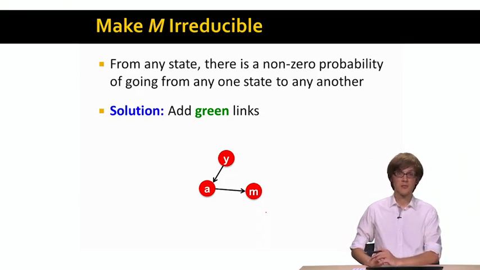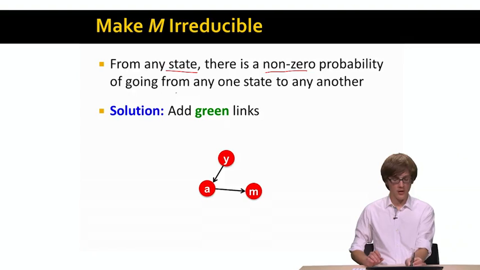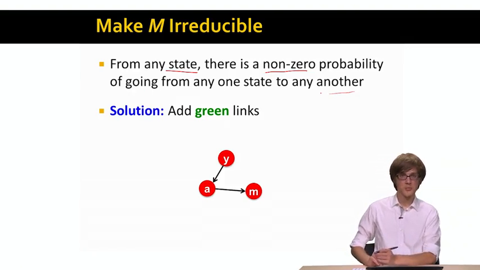Now the last property we need to talk about is irreducibility. We say that M is irreducible when from any state there is a non-zero probability of going to any other state in the network. This means that we can never get stuck in a given state.